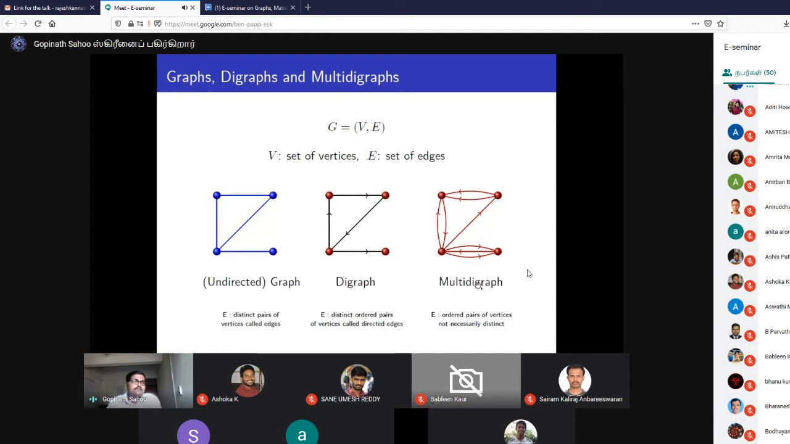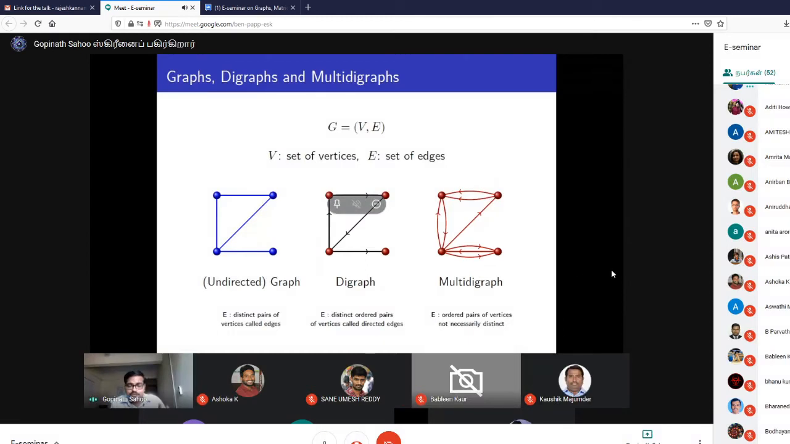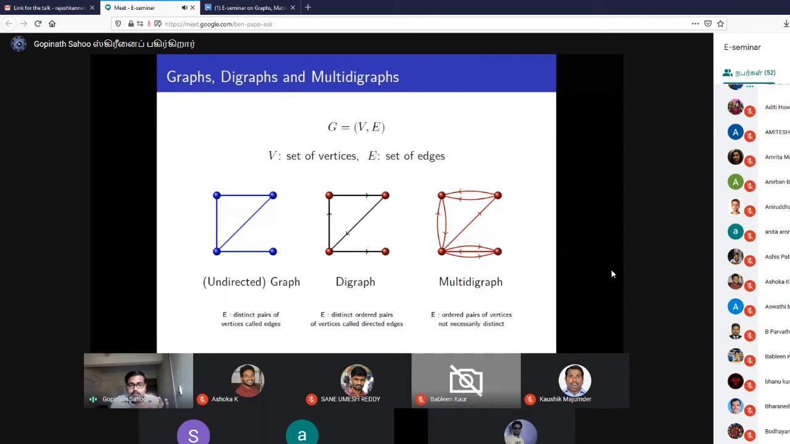So basically, we try to find out some structural properties of the graph, like whether the graph is bipartite or not. That means whether we can partition the vertex set into two parts so that there is no edge within each part, and whatever edges there are go from one part to the other. Or maybe we can ask whether the graph is a tree or not, whether it is connected or not. These are the kinds of structural properties we want to study.